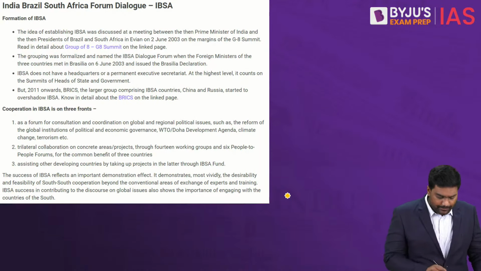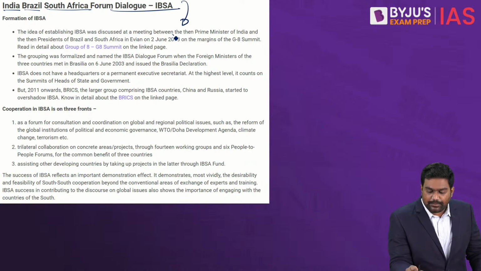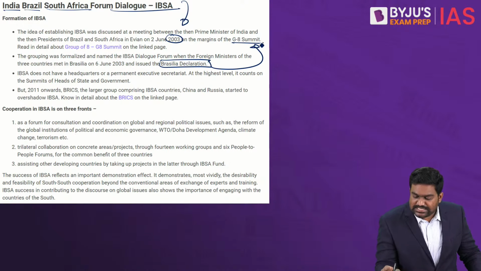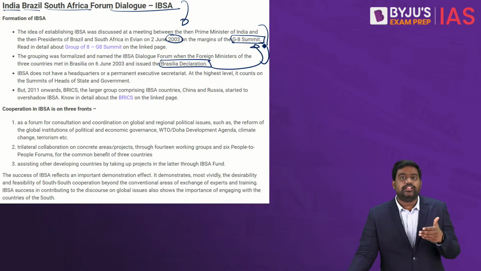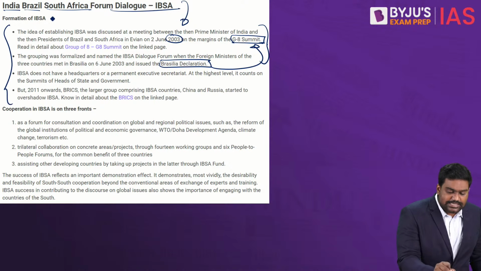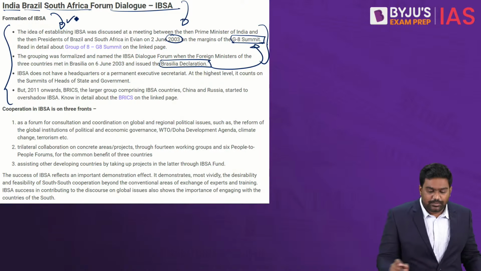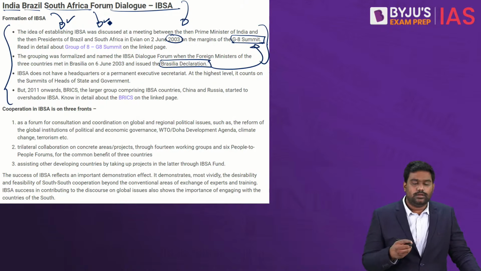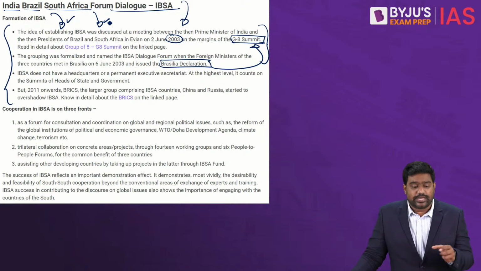IBSA is an important grouping comprising India, Brazil and South Africa. It was established in the year 2003 through the Brasilia Declaration that was brought out on the sidelines of the G8 summit. During the G8 summit, the Brasilia Declaration was brought out by India, Brazil and South Africa. These three like-minded democracies, like-minded emerging countries, signed this agreement to establish the IBSA forum. India, Brazil and South Africa are three large open democracies, three of the fastest growing economies in the world as well. So these like-minded countries from three different continents came together to form the IBSA grouping.